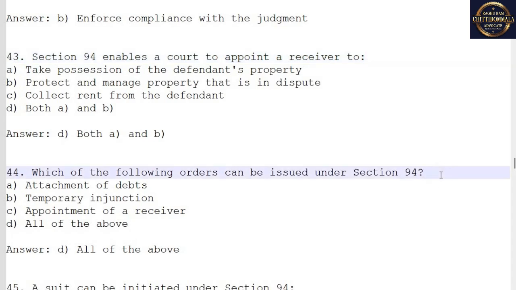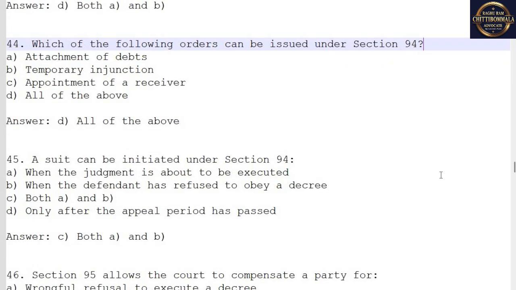44. Which of the following orders can be issued under Section 94? A. Attachment of debts. B. Temporary injunction. C. Appointment of a receiver. D. All of the above. Answer: D. All of the above.